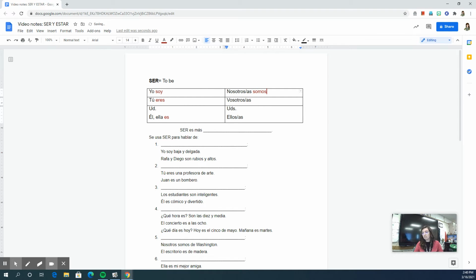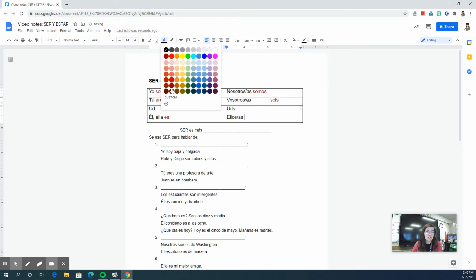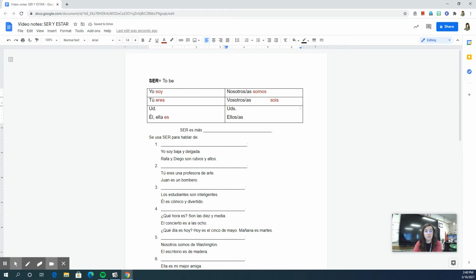Nosotros or nosotras somos, we are. Vosotros or vosotras sois. I like the vosotras form. It's always fun to say. Sois, y'all are. And then our last form, you can say ellos son or ellas son, which is they are, and ustedes son, which means you all are.